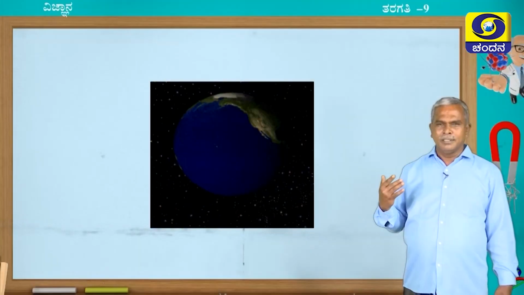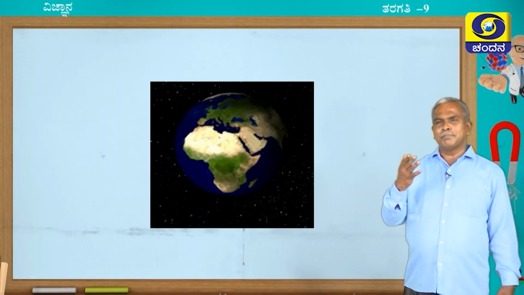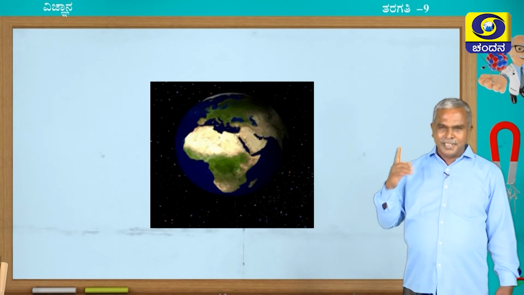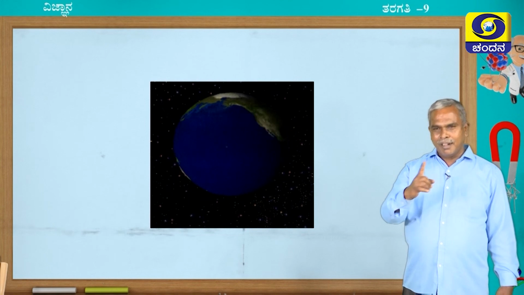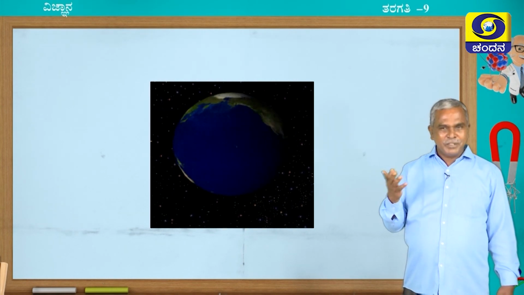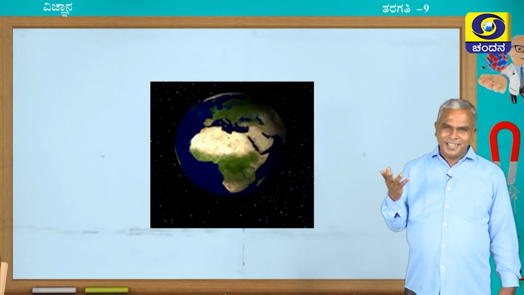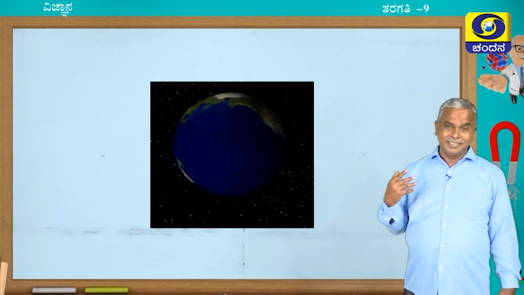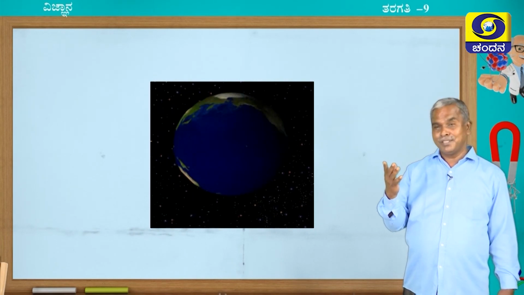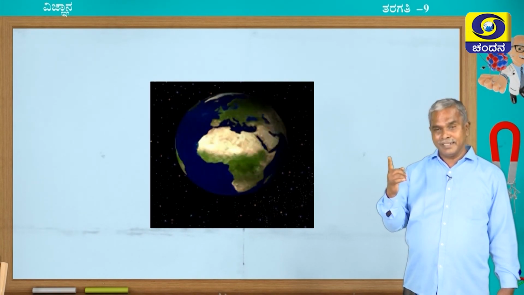For example, the earth is spinning around its own axis. In order to rotate once around its own axis, how much time is it going to take? As you are aware, it takes 24 hours to complete one round around its own axis.